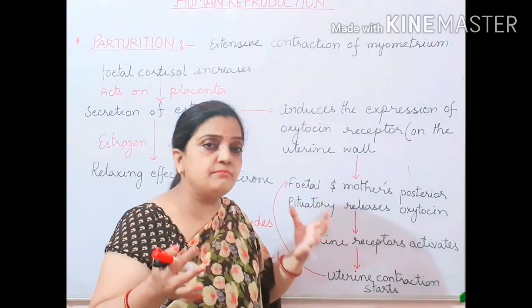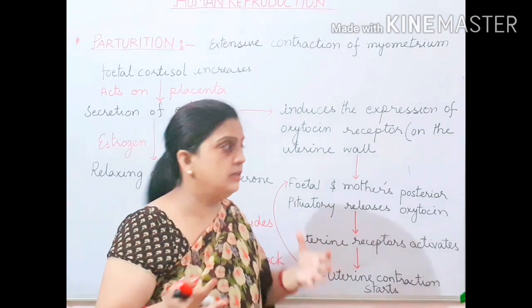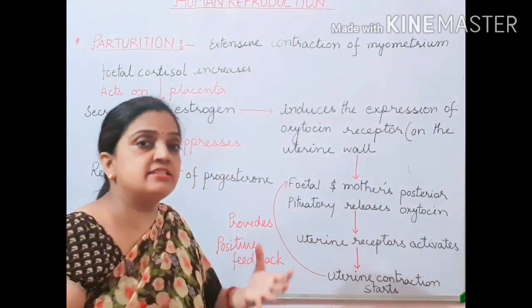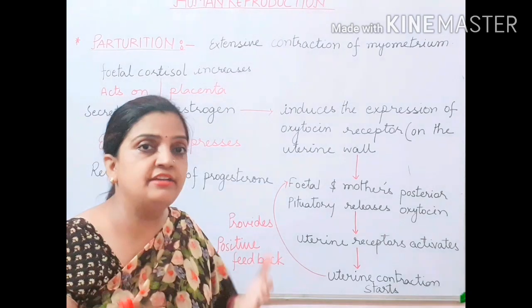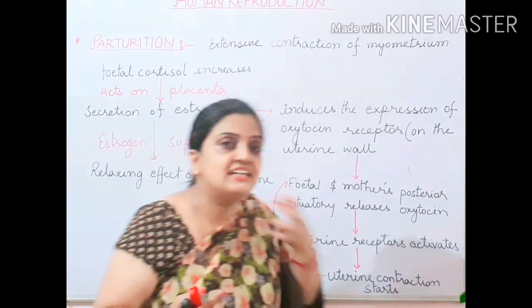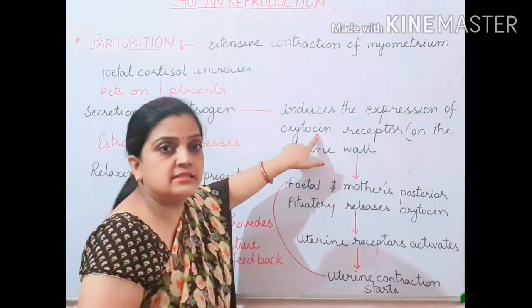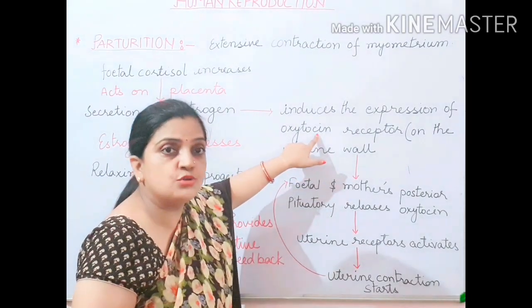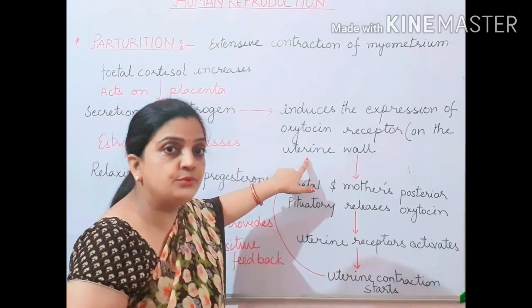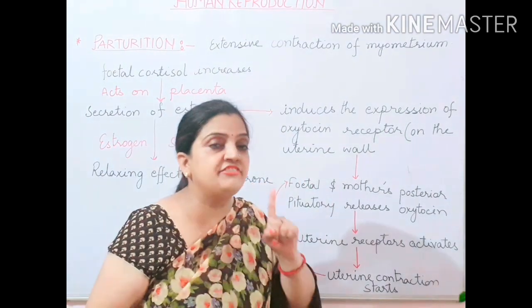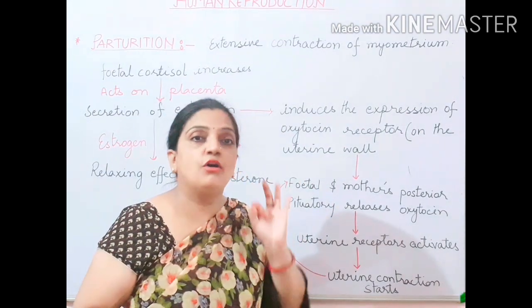Now what do you mean by induced? They get activated. And why is this activation for? This activation is for the secretion of the oxytocin hormone. Until and unless the receptors of oxytocin located on the uterine wall are activated, oxytocin hormone will not be secreted.